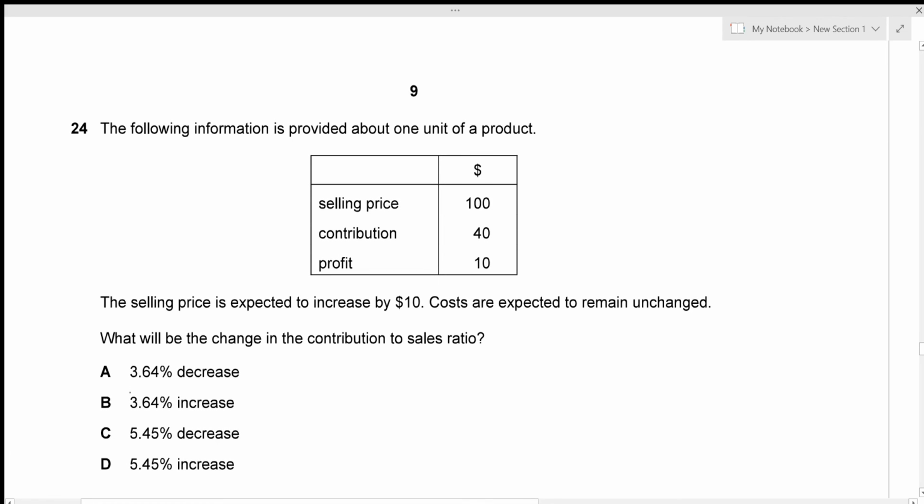Okay, for question number 24, we are given information about 1 unit of a product, and we're given the selling price, contribution, and the profit. Now the selling price is expected to increase by 10. So selling price, there's a change, but costs are expected to remain unchanged. We need to find the change in the contribution to sales ratio. Okay, so I'm just going to do a before and after comparison.